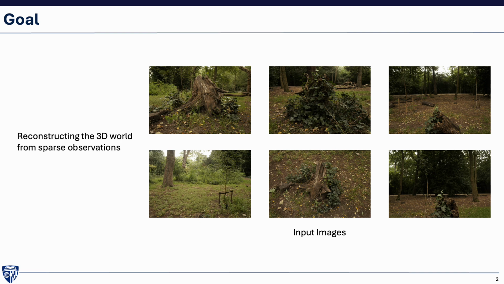So given only a few views of a scene like 3, 6 or 9, we ask the question whether it's possible to reconstruct the entire scene from only these sparse observations.